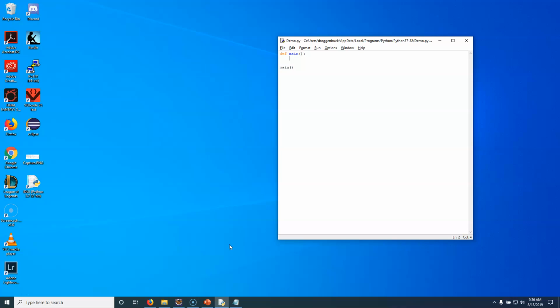So we want to be able to, in some way, shape, or form, interact with somebody in order to use the program. So the easiest way to do that in Python is to use the input command. Now, input is simply, it gets input. And the nice thing is that Python in version 3 is smart enough to pretty much tell whether it is a string or an integer.